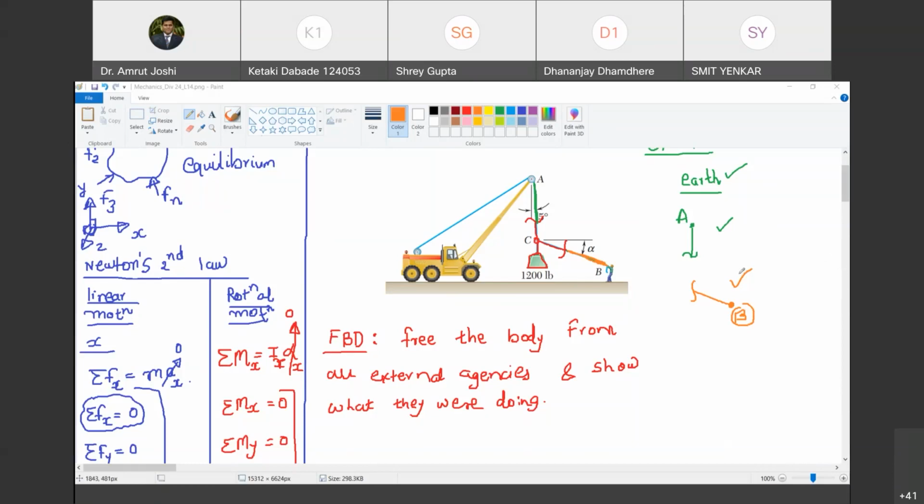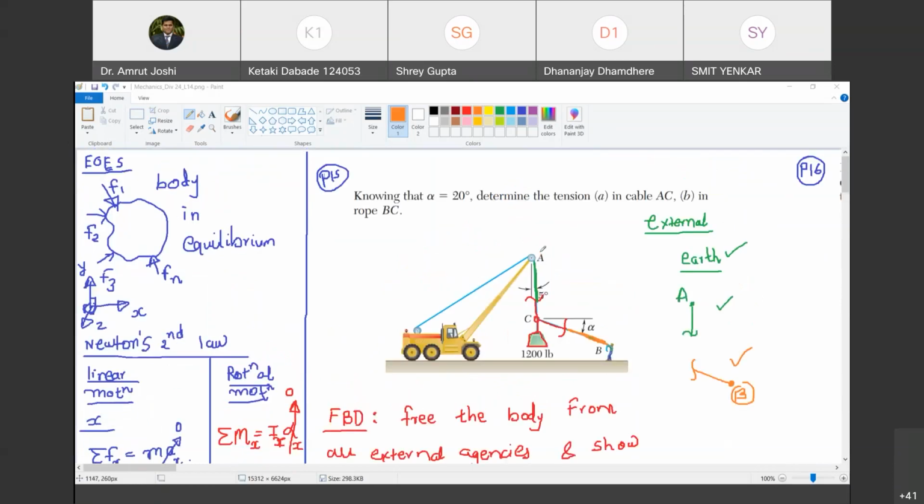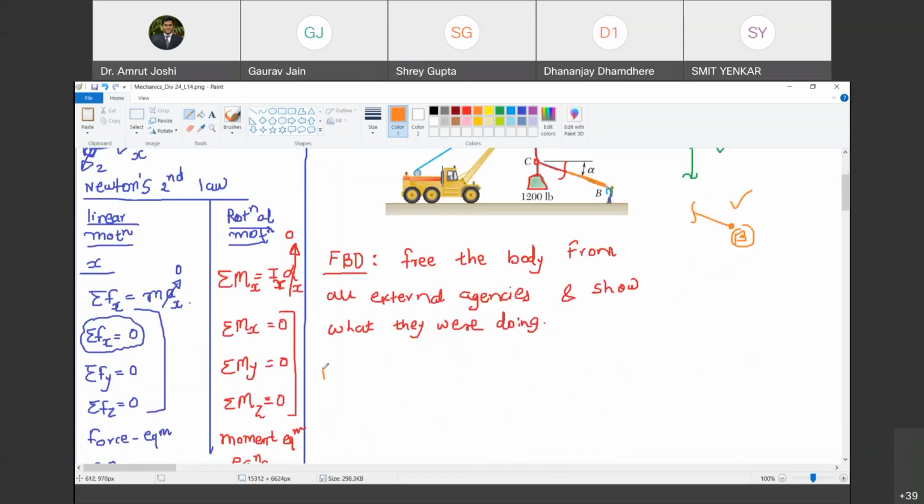The next thing implicitly being told in this problem is the rope is massless. Do you agree with me? Yes, sir. There is no mention about the mass of the rope. So we have to understand that in comparison with the 1200 pound mass that is suspended from point C, the mass of the rope is very small. So we have to understand that the rope is massless. Happy? Yes, sir.